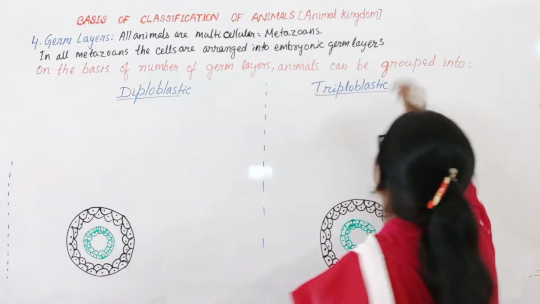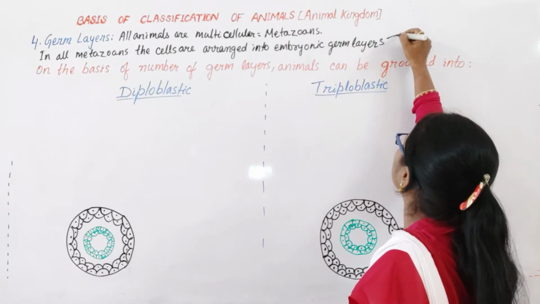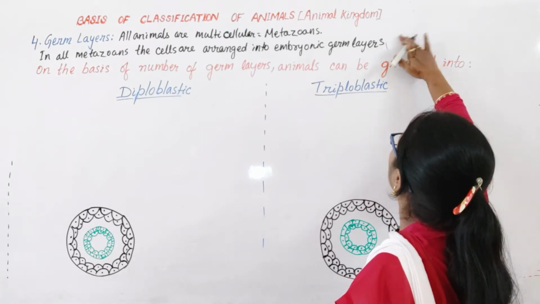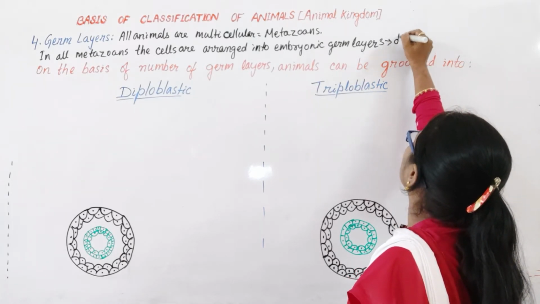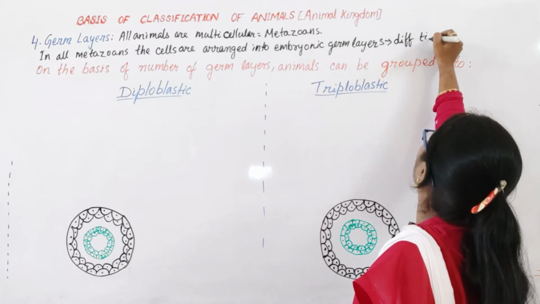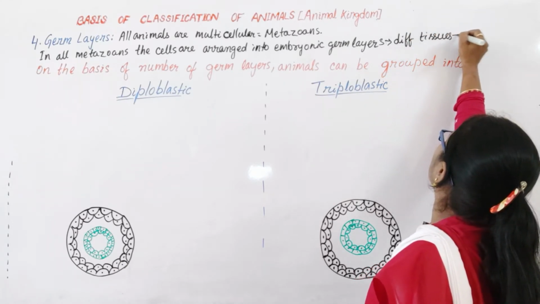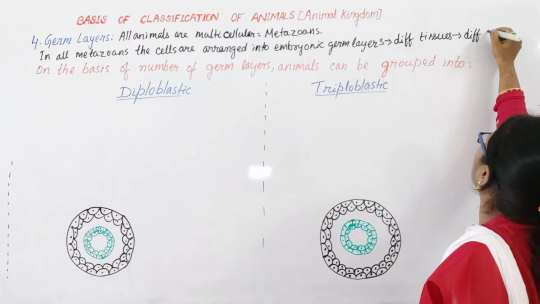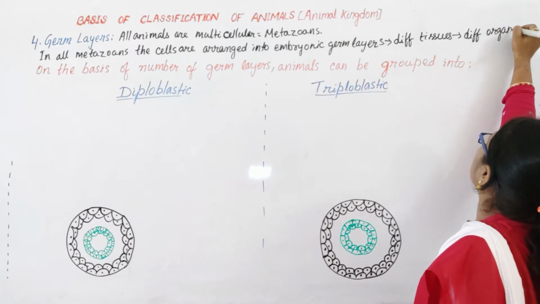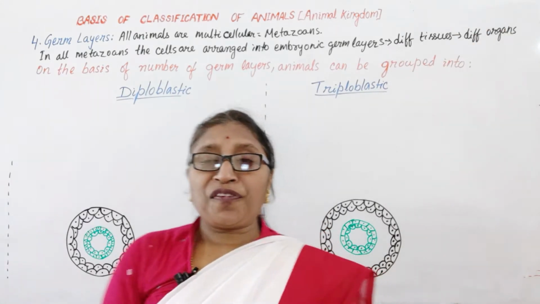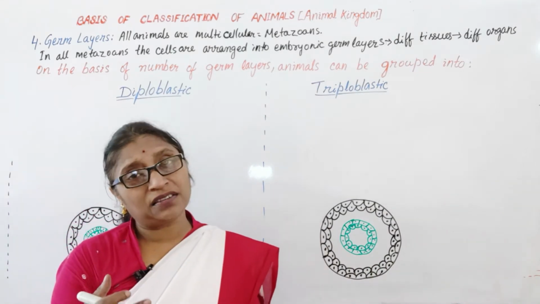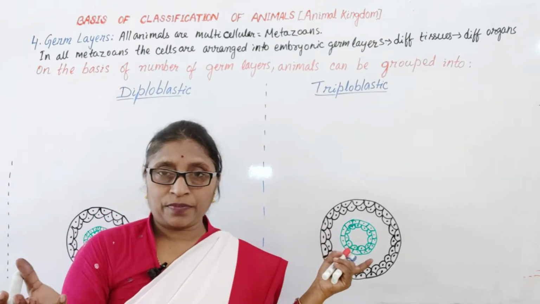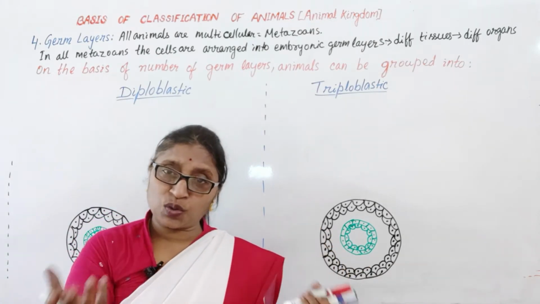From the embryonic germ layers, the different tissues are developed. Then from different tissues, the different organs are formed. The different tissues are arranged into different organs. So the first tissue layers which are formed are the embryonic germ layers. They create the different kinds of cells and so different kinds of tissue.